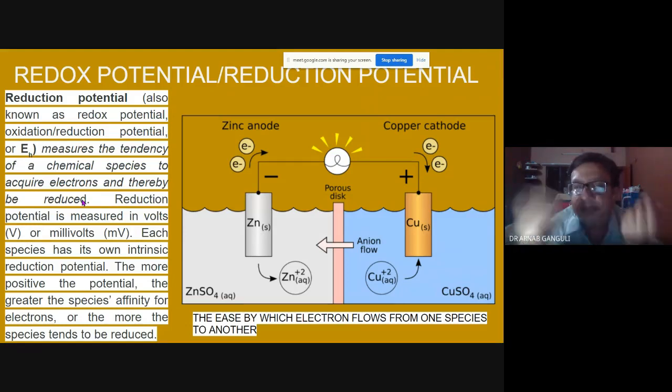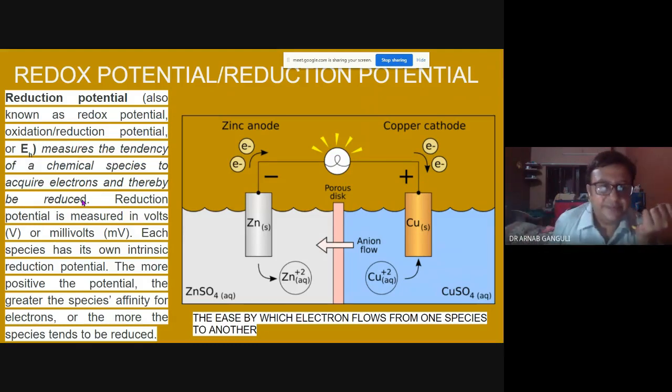Say it can be malate. From malate, it makes oxaloacetate. So you have two electrons going from malate, and 2H plus is also going, two hydrogen is also going. So something like this happens. This measures the tendency of a chemical species to acquire electrons, thereby be reduced. Reduction potential is measured in volts or millivolts. Each species has its own intrinsic reduction potential.